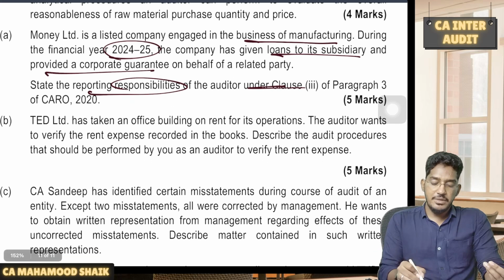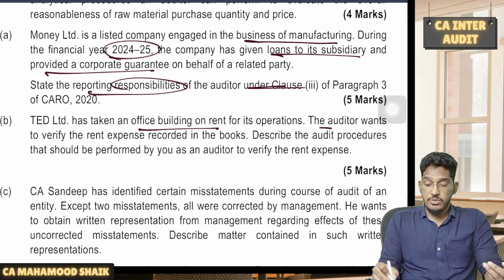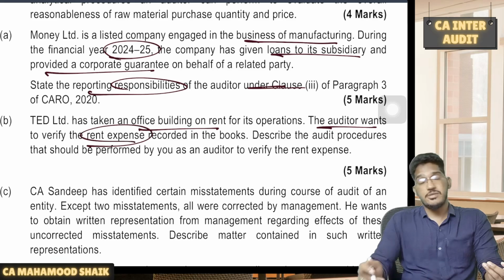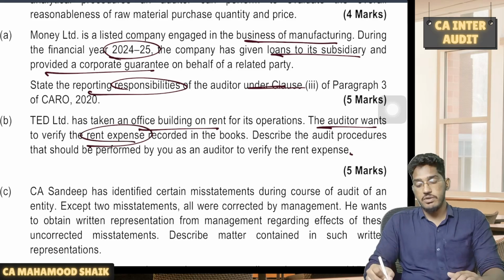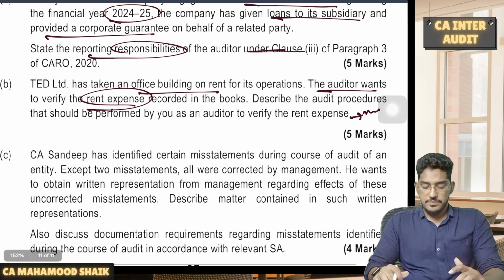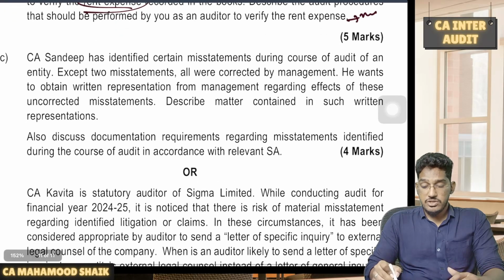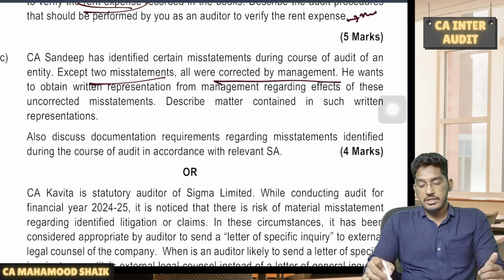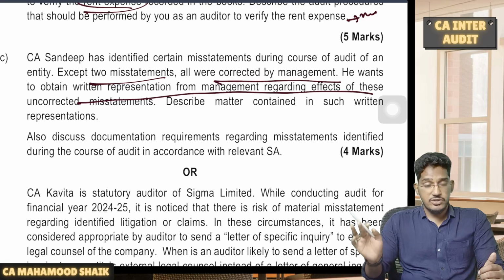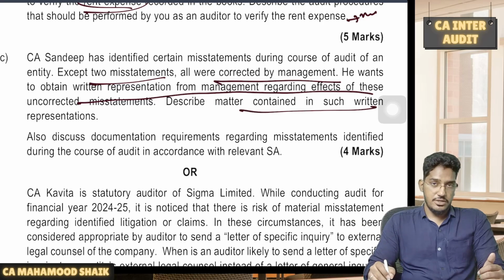Next. TED Limited has taken an office building on rent for its operations. The auditor wants to verify rent expenses. Straightforward question. How will you verify the rent expenses? Next one. CA Sandeep has identified certain misstatements during the course of the audit of an entity. Except 2 misstatements, all were corrected by the management. He wants to obtain written representation from the management regarding effects of these uncorrected misstatements. Describe matter contained in such written representation.